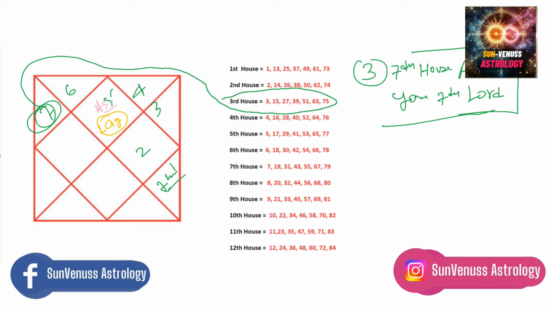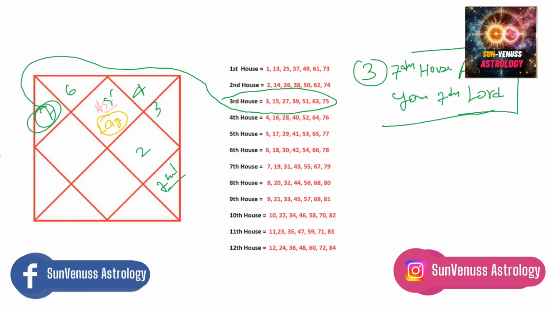So this is our third principle. I hope it is clear to you, and that you can apply it to your chart. Simply see whichever is your 7th lord as per your ascendant, see which house it is placed in, then count 7 houses away from that house, and see that house here, and then find the ages.